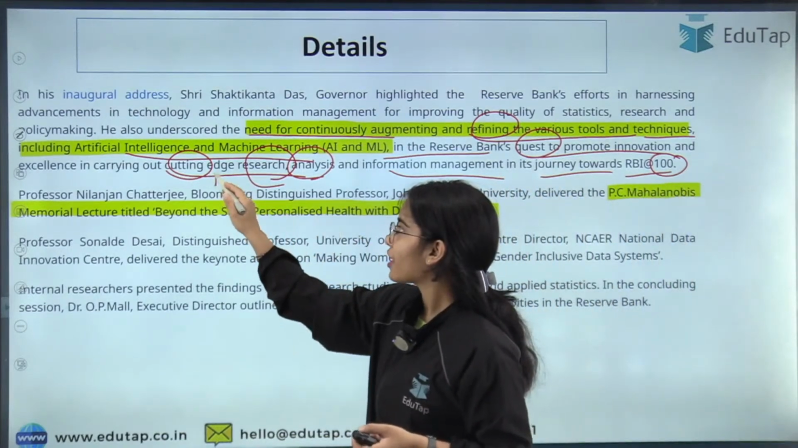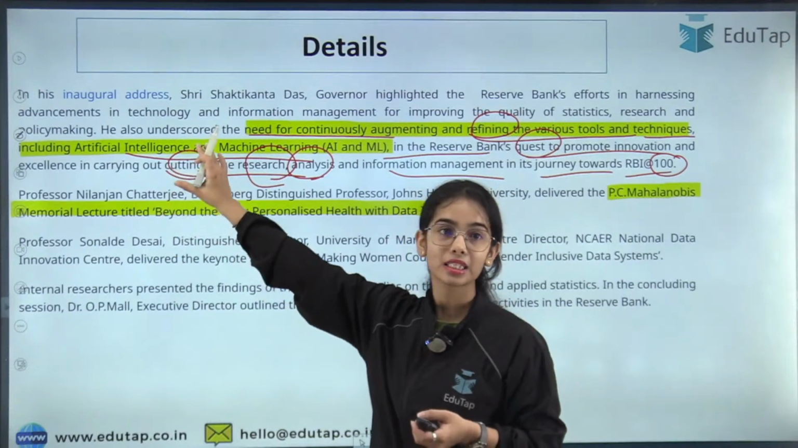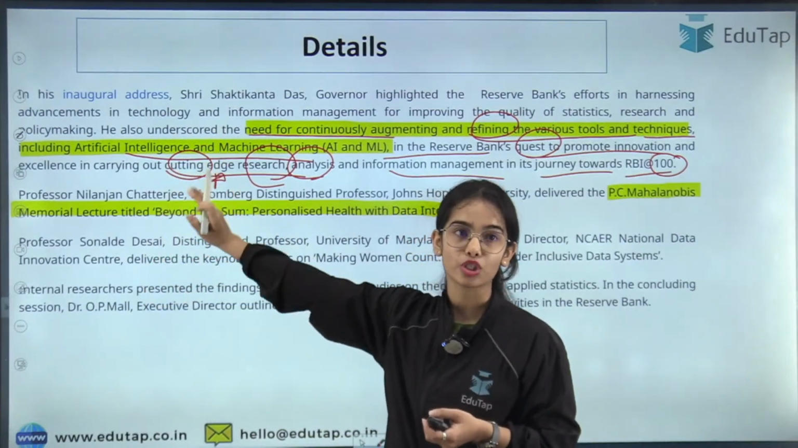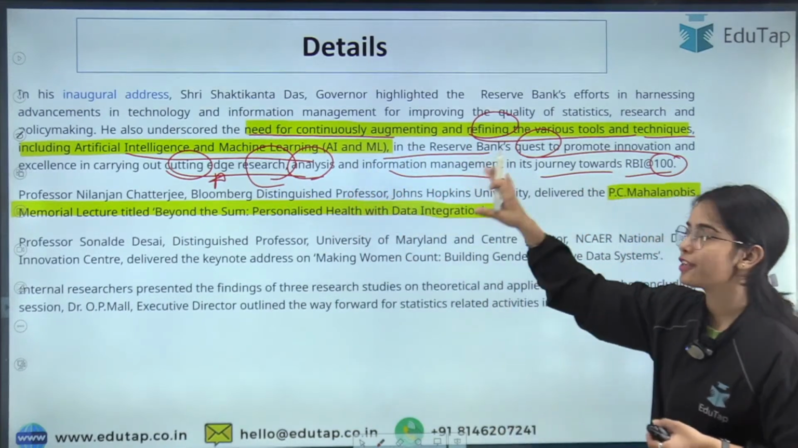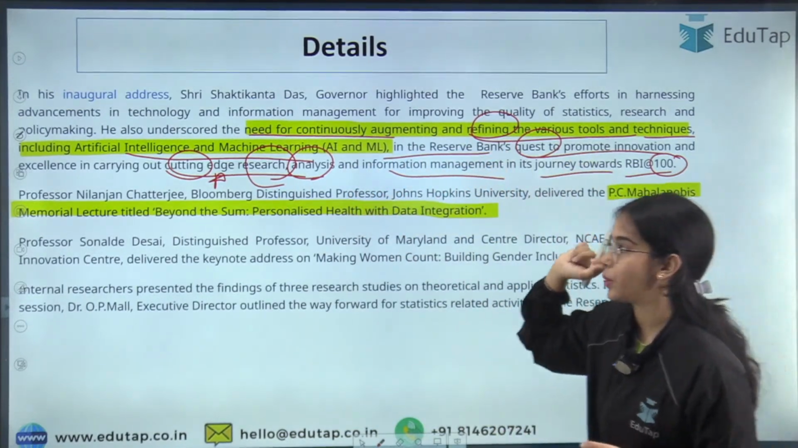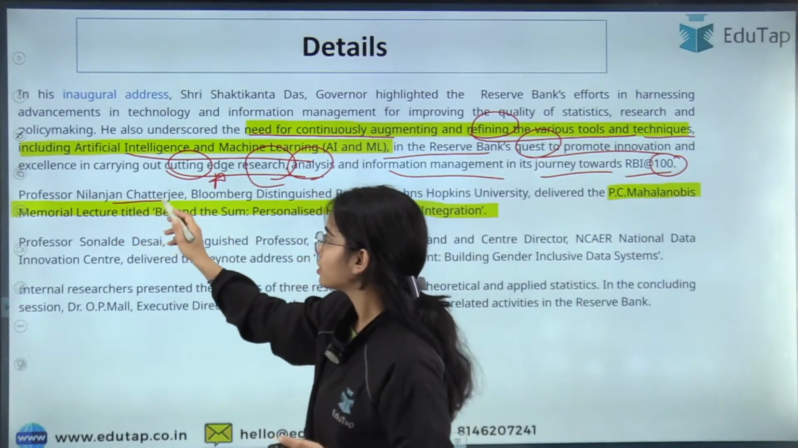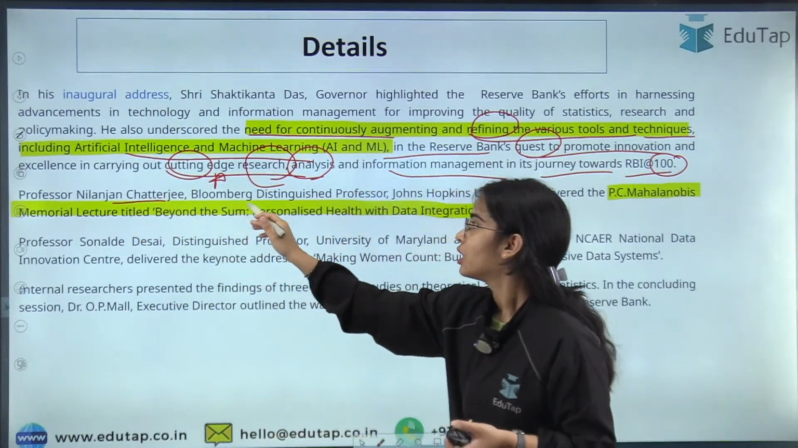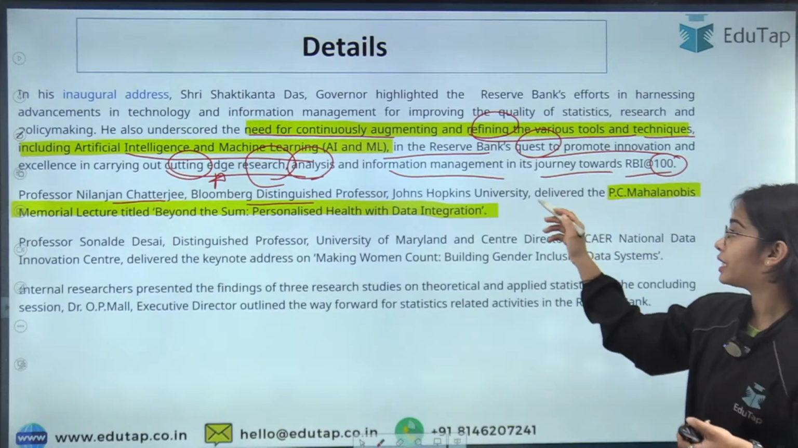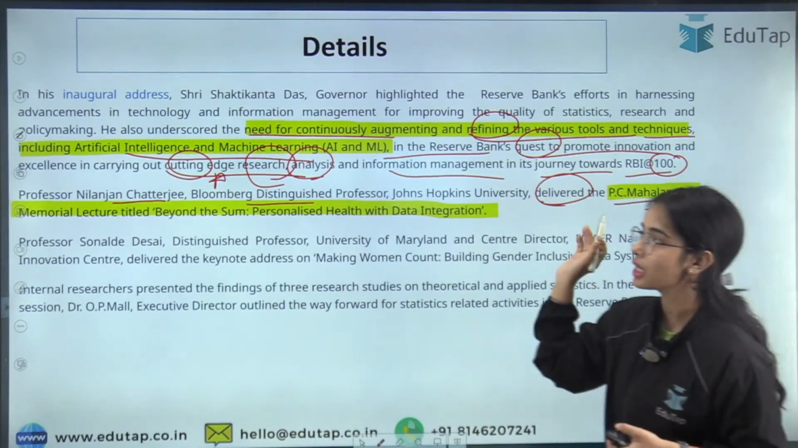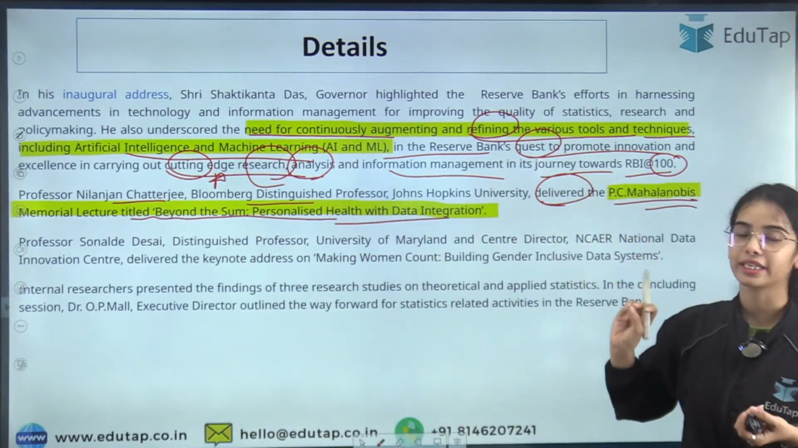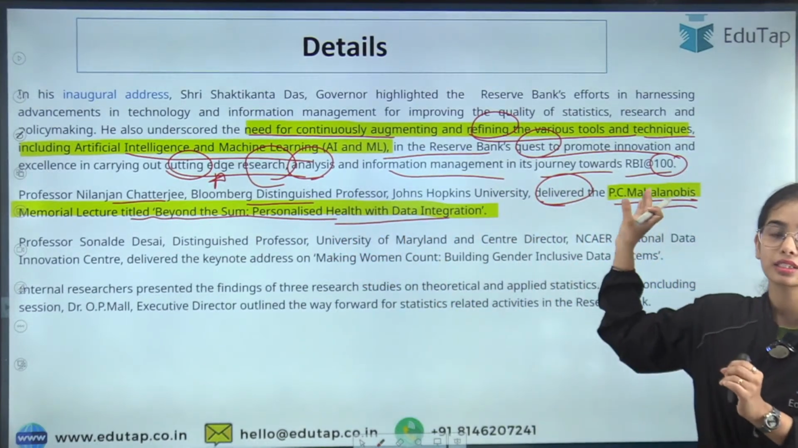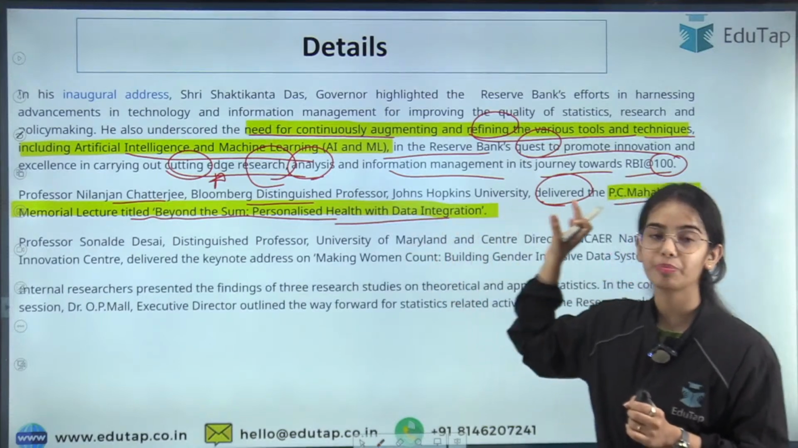So that's why we have to use cutting edge technology, and continuous improvement in the technology should happen, so that we can have cutting edge research, analysis and information management at the RBI. Okay, Professor Nilanjan Chatterjee delivered the P.C. Mahalanobis Memorial Lecture titled Beyond the Sum, Personalized Health with Data Integration. So simply the idea is that this is the memorial lecture of the P.C.